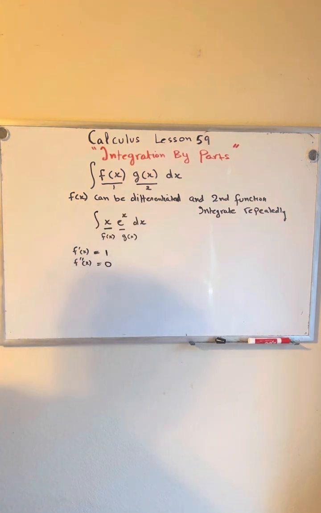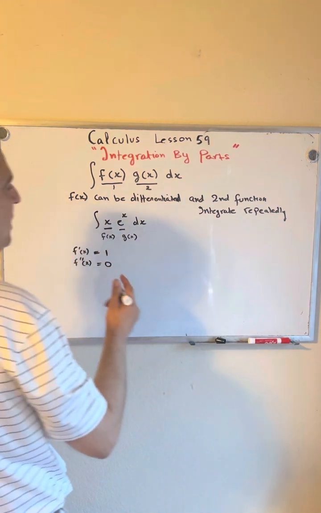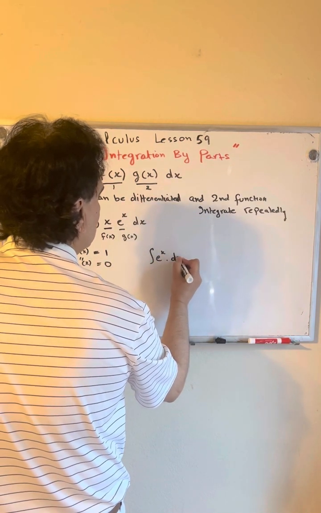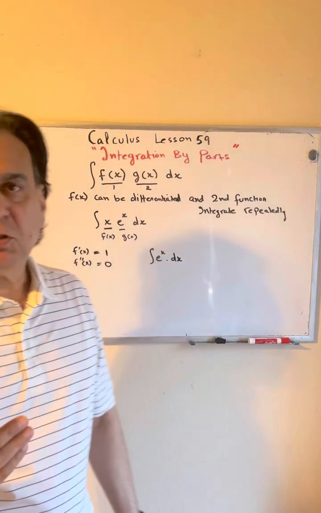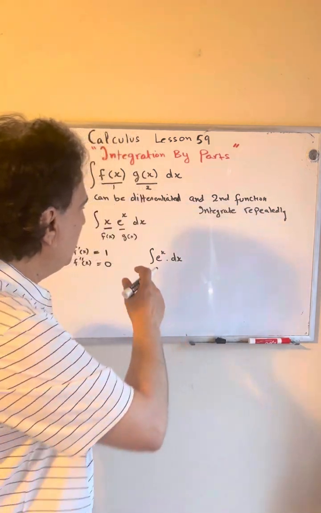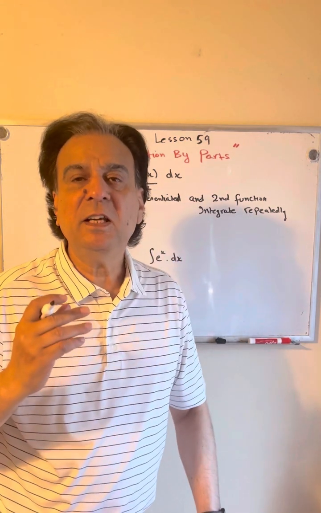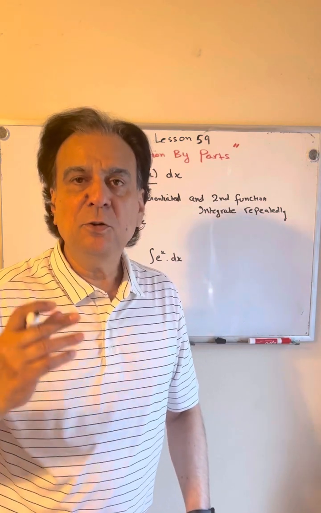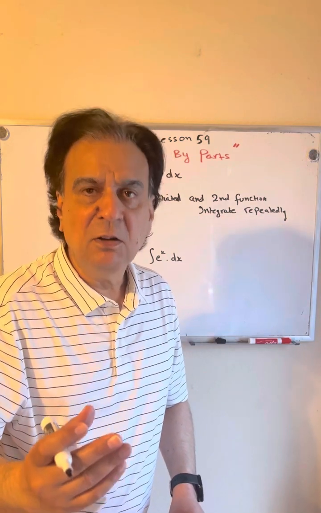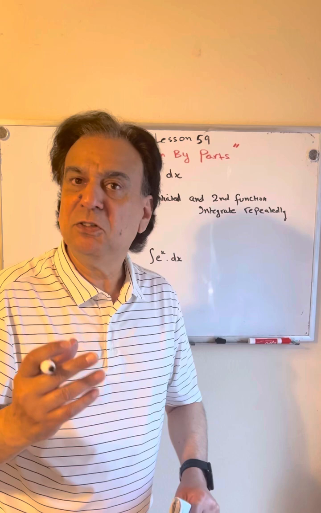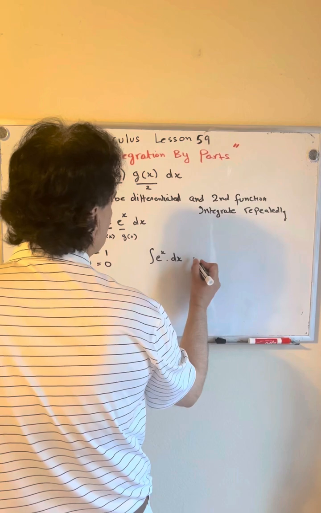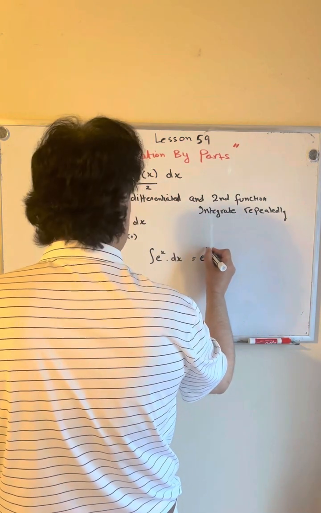Now what if you try to integrate e to the x dx? If you recall from my previous lectures, I showed you that e raised to the power x is indestructible. No matter how many times you take an integral or a derivative, it stays the same. So the answer is just e to the x.